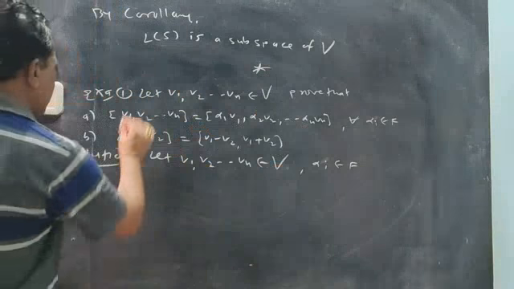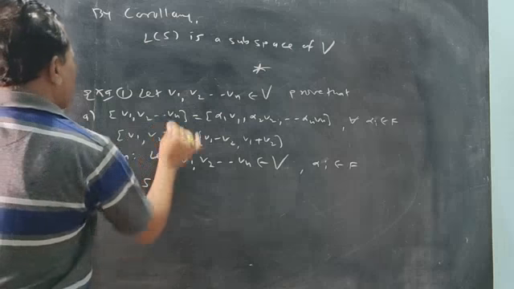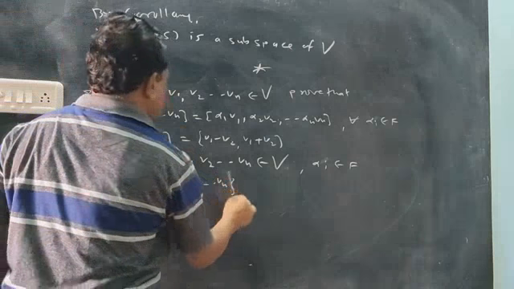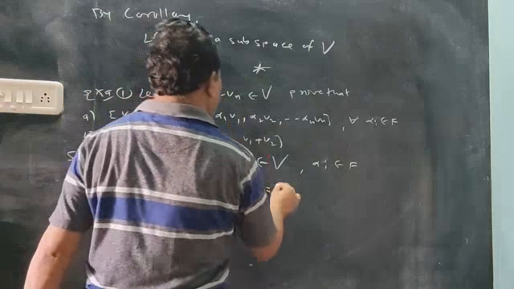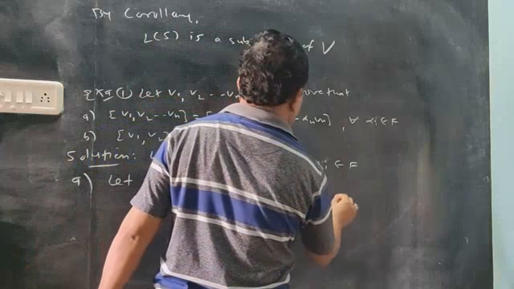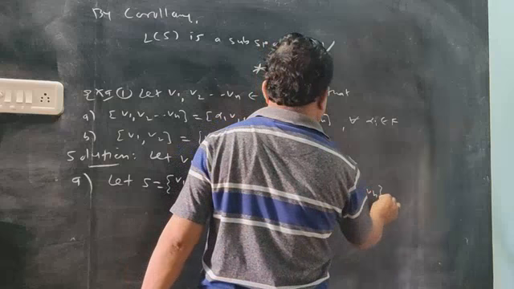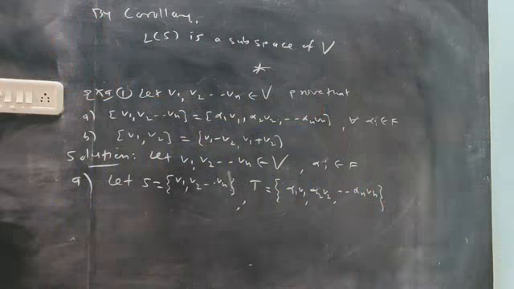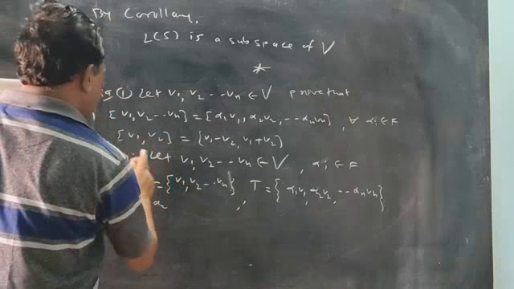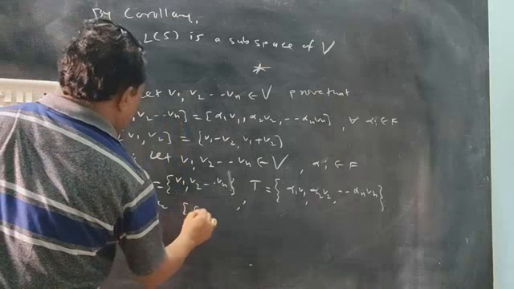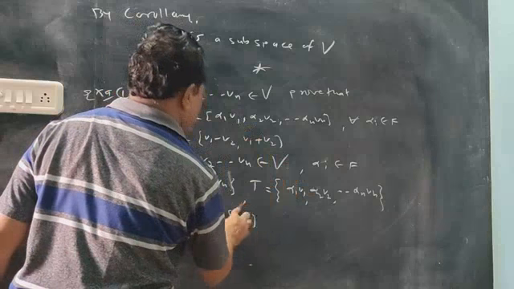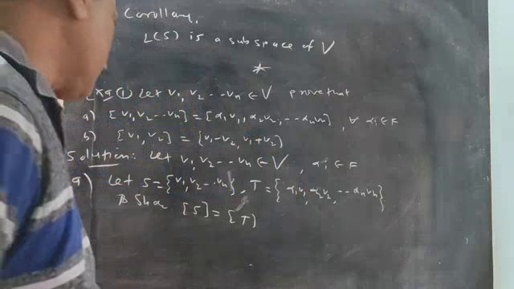So let's suppose S is the set of vectors V1, V2 up to Vn, and T is the other set, whose elements are alpha 1 V1, alpha 2 V2, up to alpha n Vn. Now we have to show span of S equals span of T.